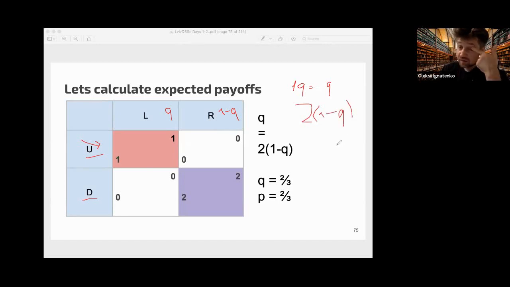The important thing is to understand that Q is a parameter, and we don't know it. Suppose that Q is equal to 1, then strategy U gives a payoff of 1 and strategy D gives a payoff of 0, so it's better to play U. If Q is equal to 0, then it's better to play D.